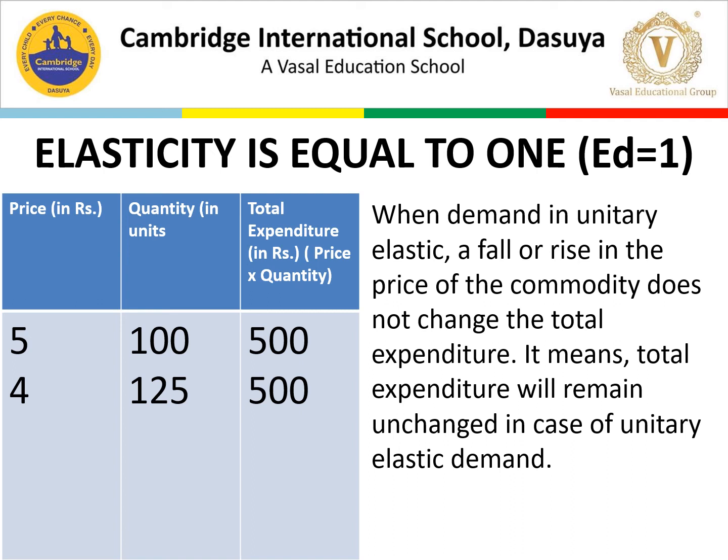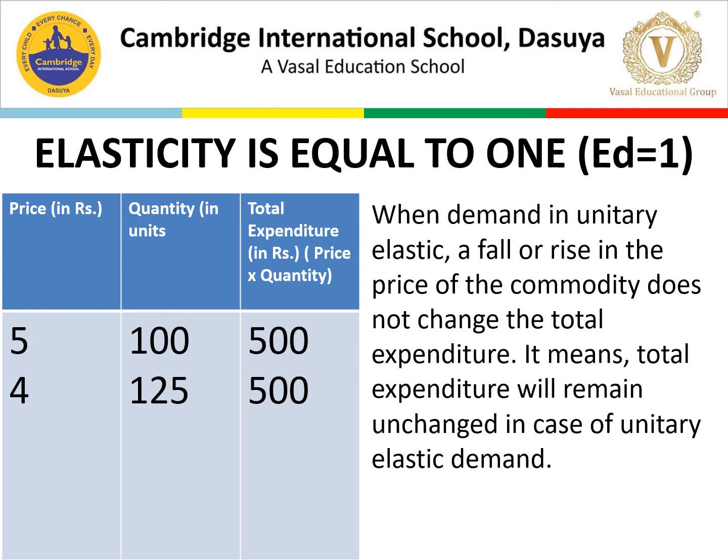When demand is unitary elastic, a fall or rise in the price of the commodity does not change the total expenditure. It means total expenditure will remain unchanged. So here is the case of unitary elasticity. So here we are getting that demand is unitary elastic in this case.